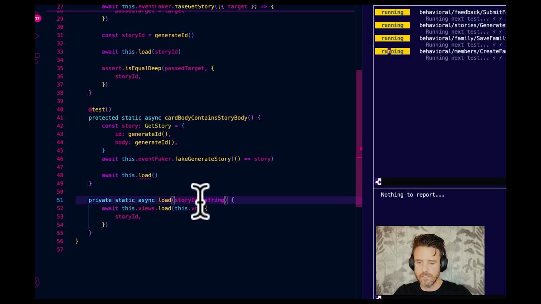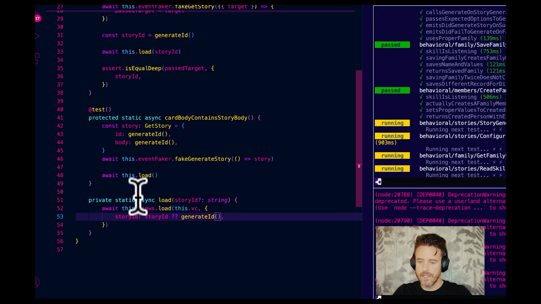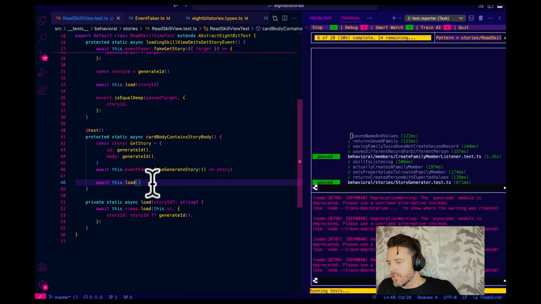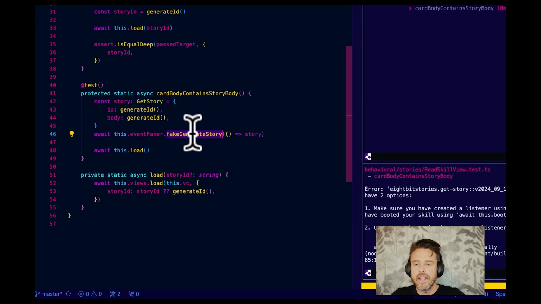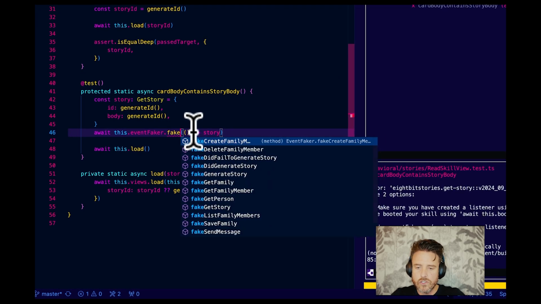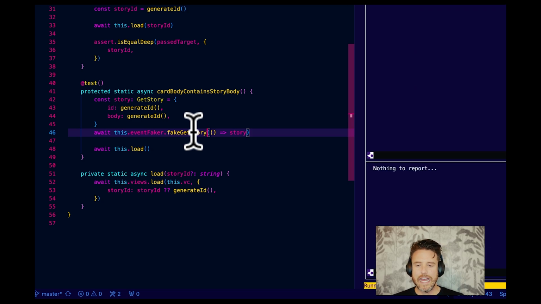Let me just make this optional, then I'll go storyId or generateId. Now we're going to get the card and assert that it renders the body of the story. Wait, what's this say? Make sure you have created a listener called, oh my God, I did it again. FakeGetStory. That GE for generate and get, that was what messed me up.